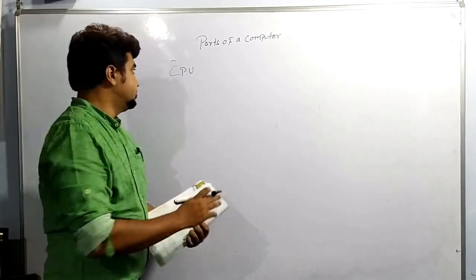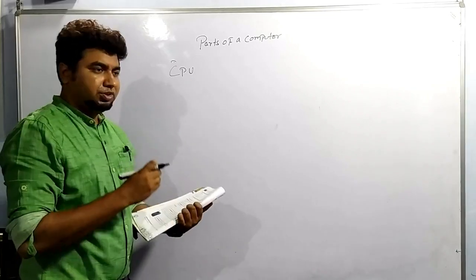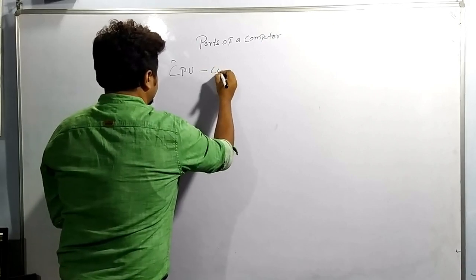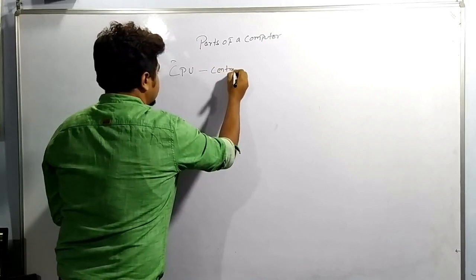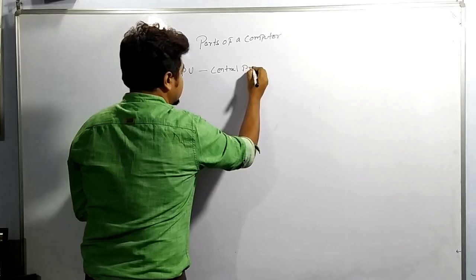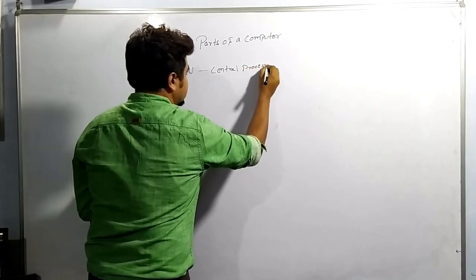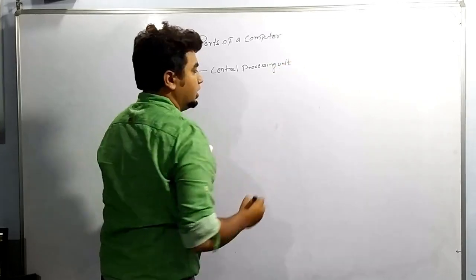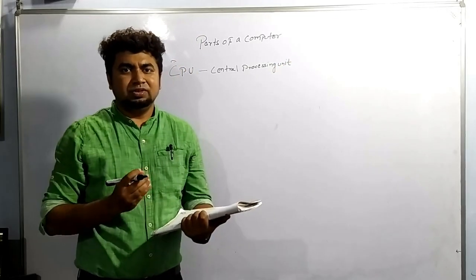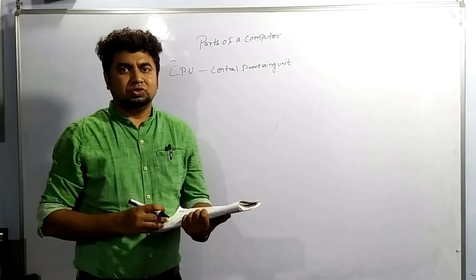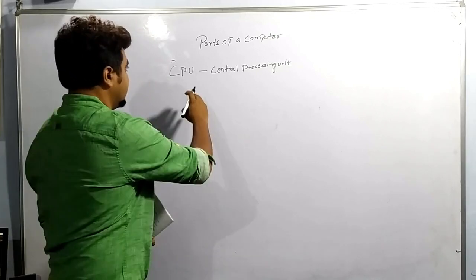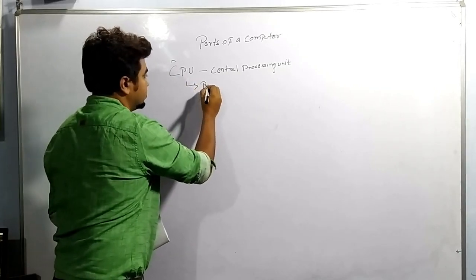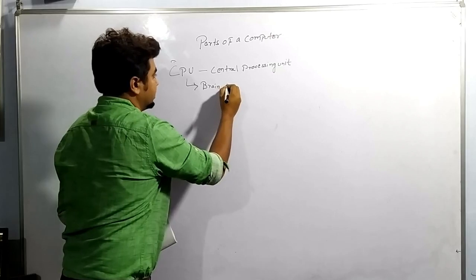Now we'll be studying about the CPU. CPU is the Central Processing Unit. We have discussed it earlier also. Just like in humans we have the brain as the most functional part, in the case of a computer, the CPU is the brain of the computer.